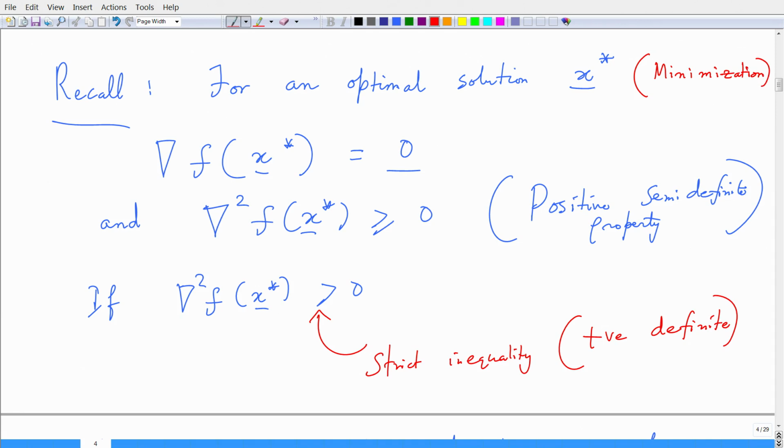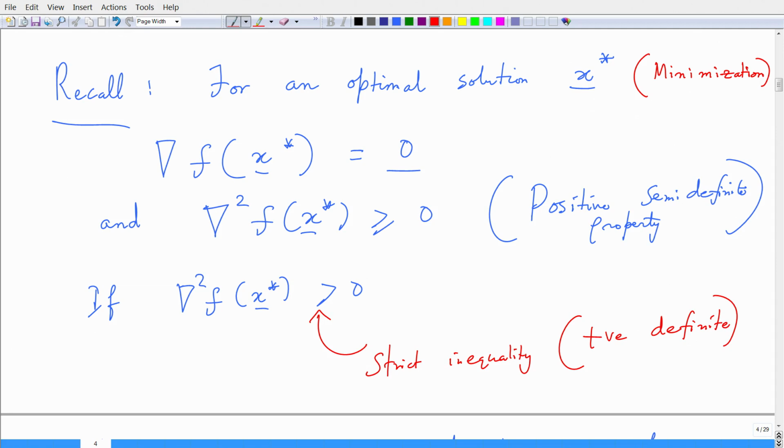So, therefore, we have to have this positive semi definite property, and in general if del square f at the saddle point x star is greater than 0, then it is a strict inequality and we say it is positive definite.